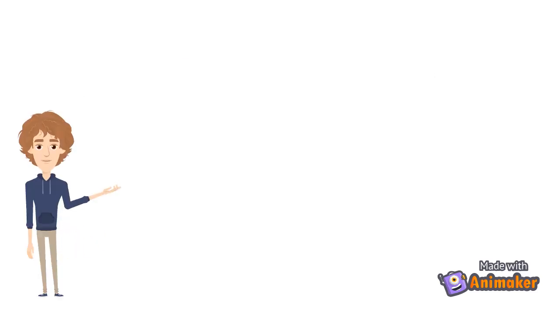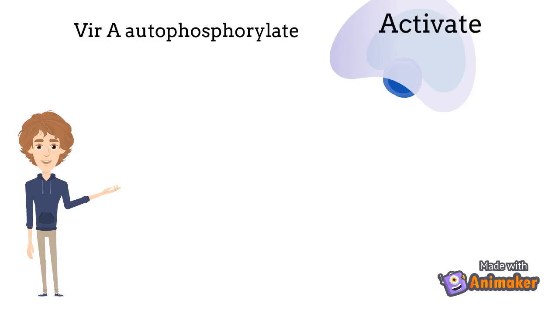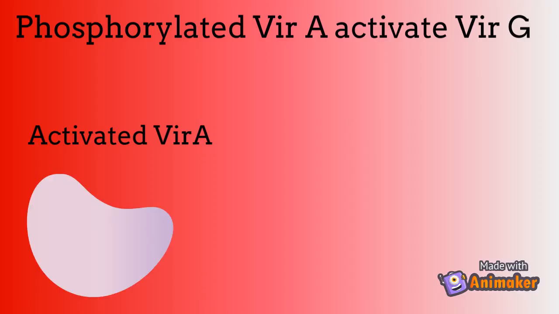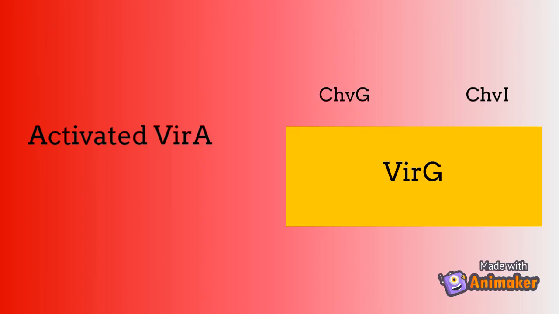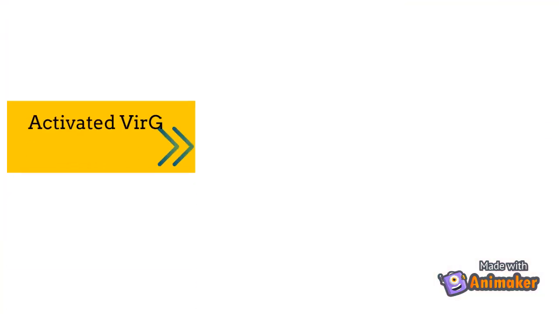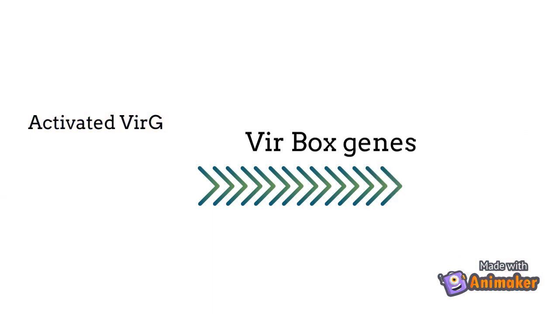Once recognized, the acetosyringone or wound signal causes VirA to become autophosphorylated and activated. Phosphorylated VirA, along with chromosomal virulence genes G and I, activates the virulence gene VirG, called activated VirG. Activated VirG subsequently activates the VirBox genes.